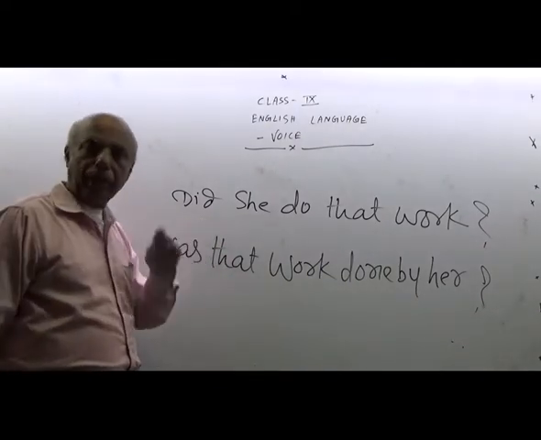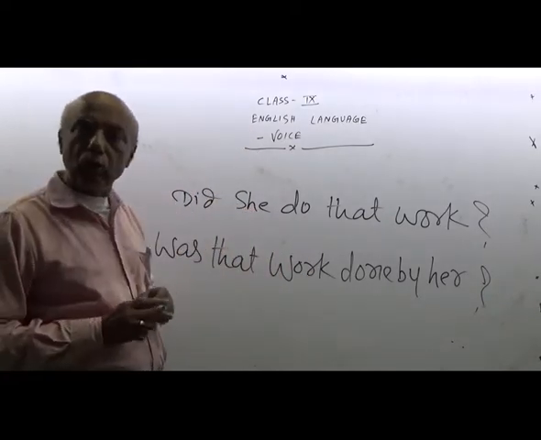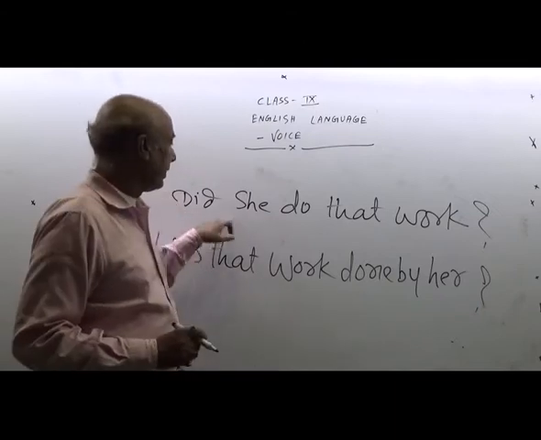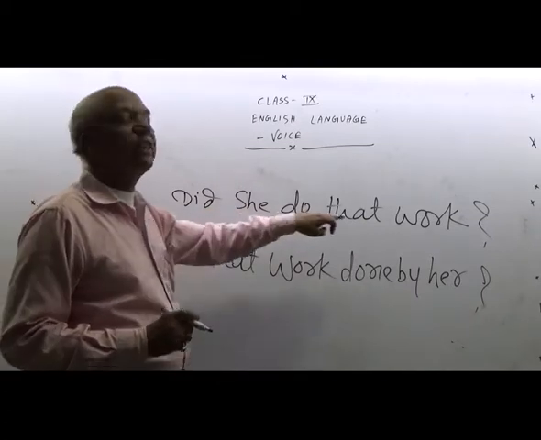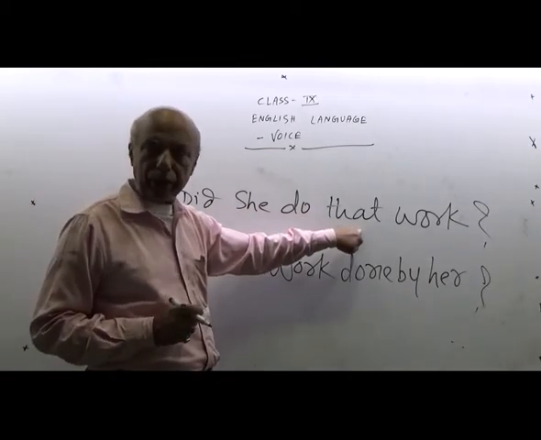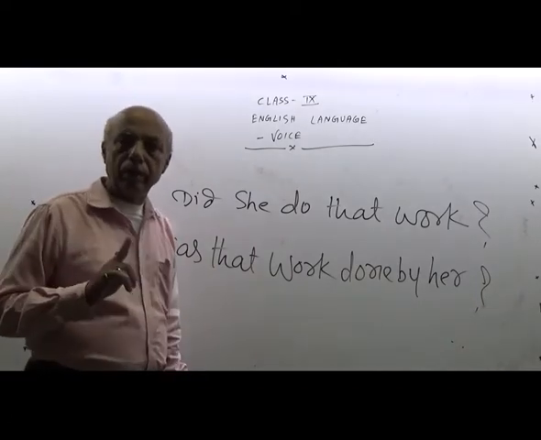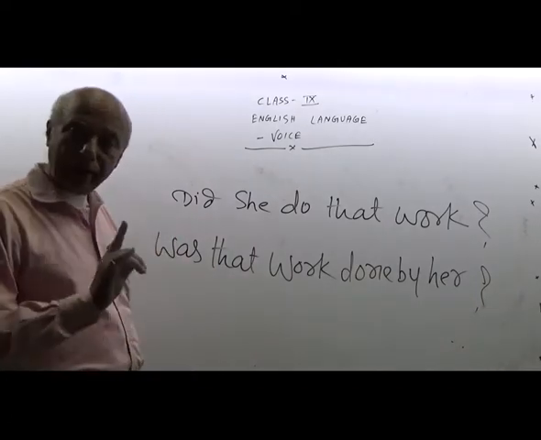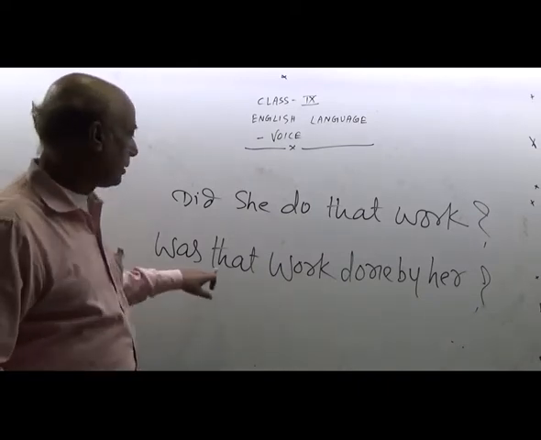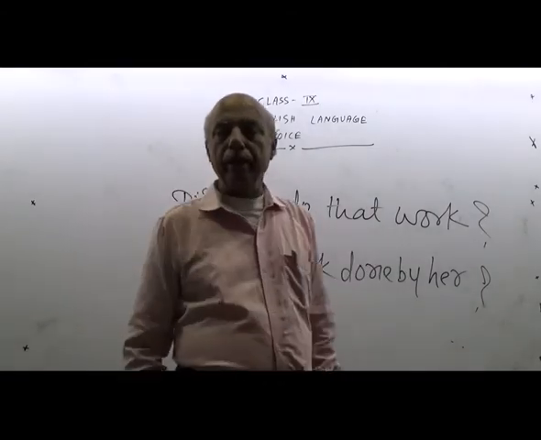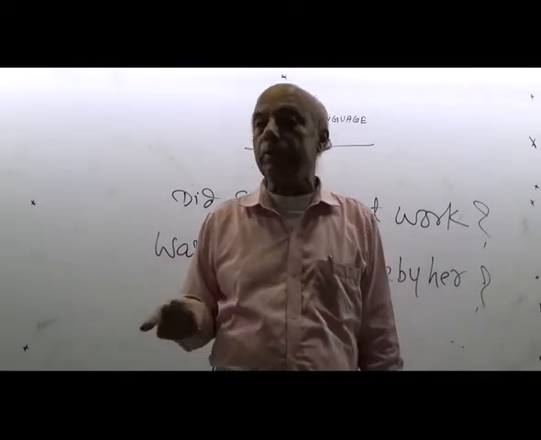Here I have applied: first of all, the interrogative has been changed into assertive. Did she do that work? It means she did that work. She did that work, and it has been changed into passive. That work was done by her, and again it has been changed into interrogative. Was that work done by her? In this way, we change from active into passive of interrogative sentences.